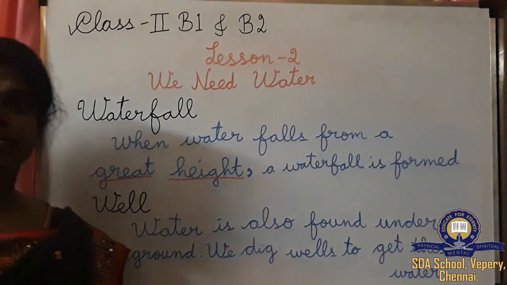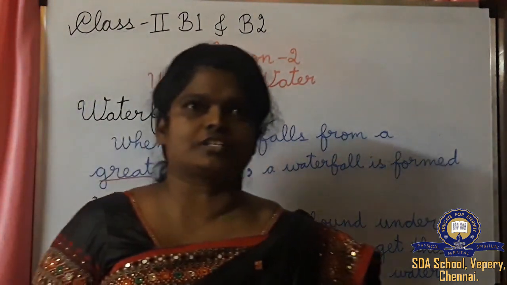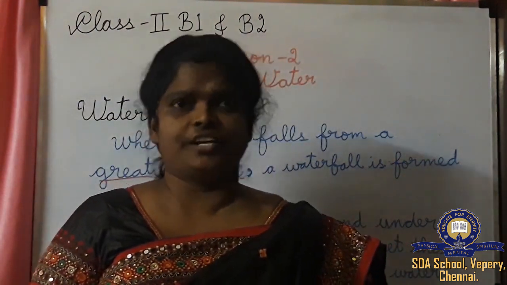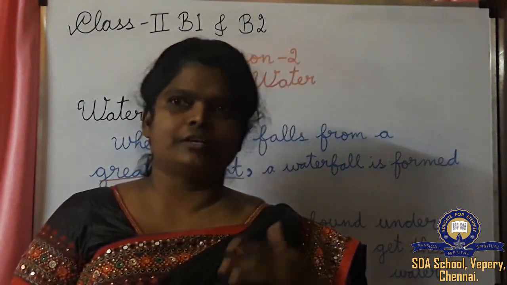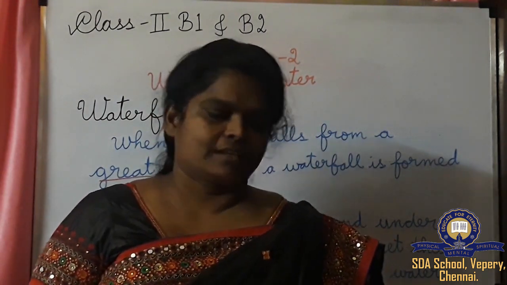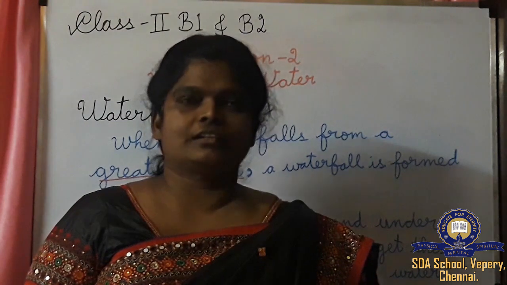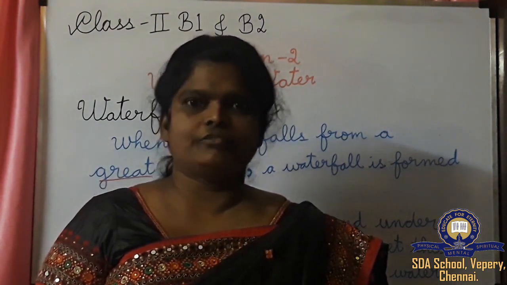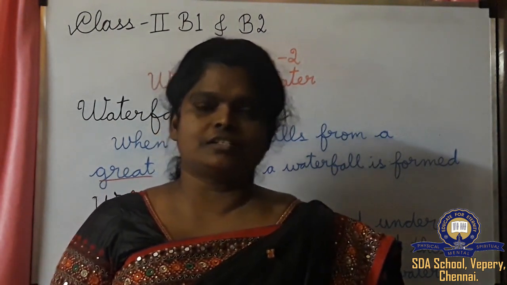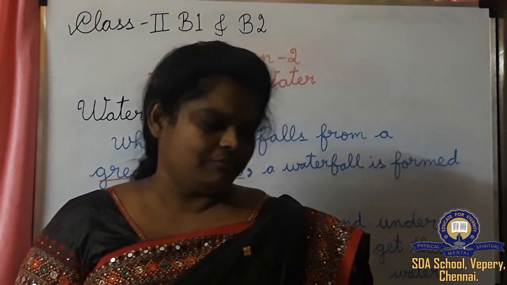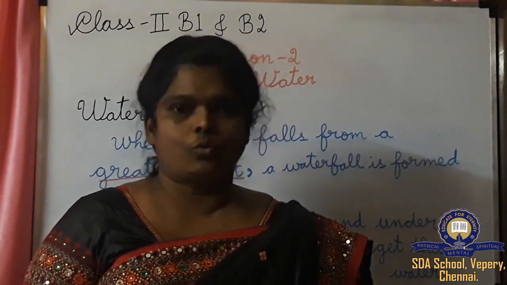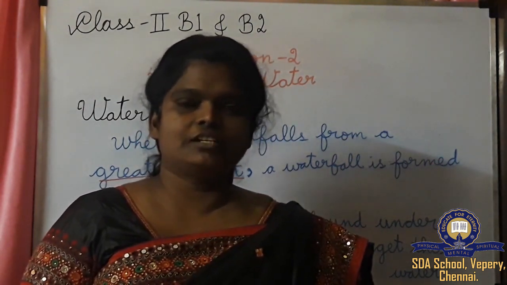So children, now we have seen the water sources. What are the water sources? The main water source is rain. From that, all the rainwater collects in the ponds, rivers, lakes, seas, waterfalls and wells. These are the water sources. Today we learned two topics: uses of water and where we get water from. Next week we are going to learn about the water in our homes and how we have to save water.